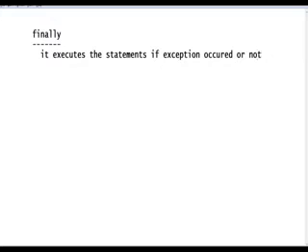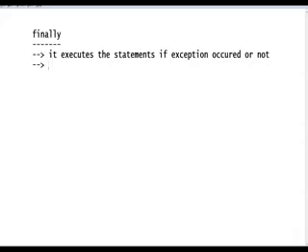It is an individual block that executes its statements whether an exception occurred or not. Normally we use it for resource deallocation. This is the main use of the finally block.